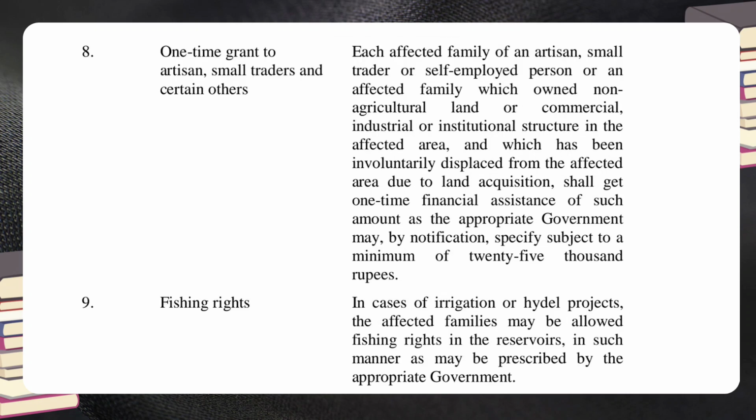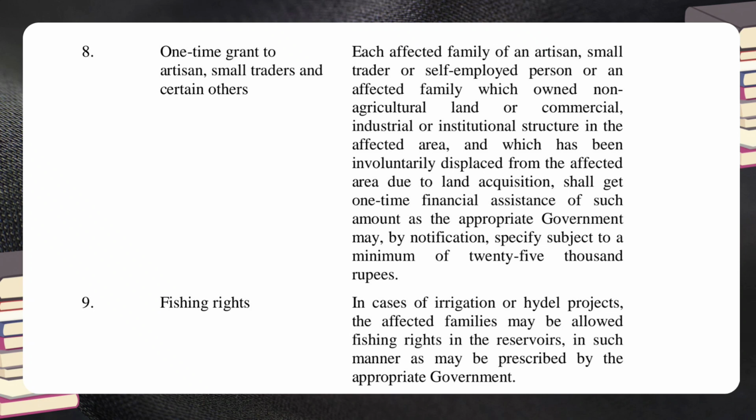8. One-time grant to artisan, small traders and certain others. Entitlement or provision: Each affected family of an artisan, small trader or self-employed person or an affected family which owned non-agricultural land or commercial, industrial or institutional structure in the affected area, and which has been involuntarily displaced from the affected area due to land acquisition, shall get one-time financial assistance of such amount as the appropriate government may, by notification, specify, subject to a minimum of 25,000 rupees.